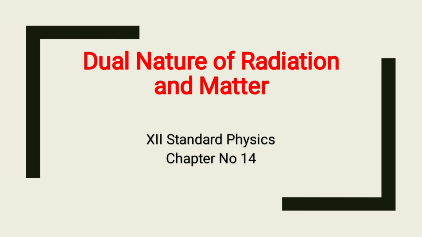Just like some waves or radiations act as a wave or as a particle or matter sometimes. You will understand this after studying this lesson: what is meant by the dual nature of radiation and matter. Here you can consider only that dual means two natures of radiation and matter.